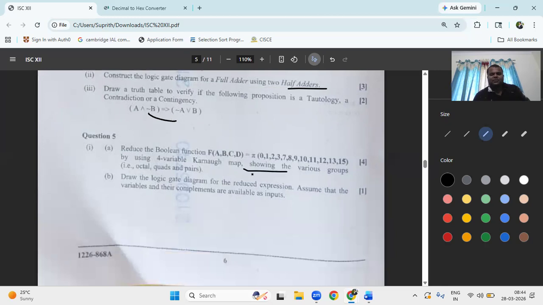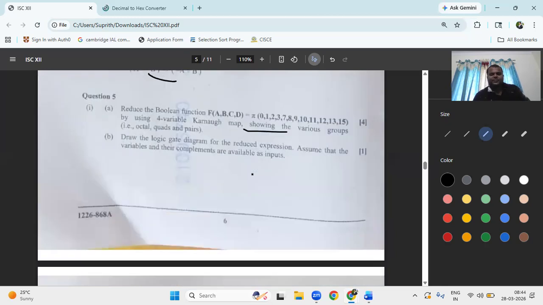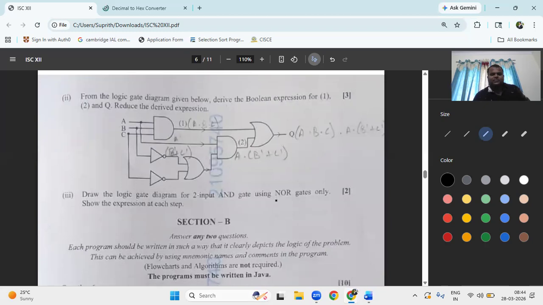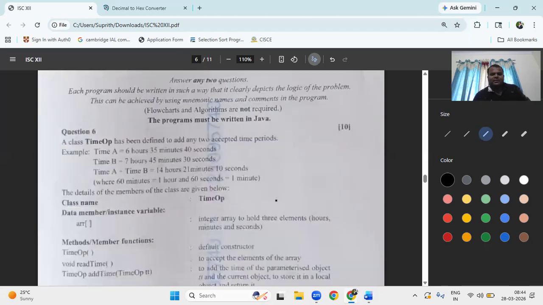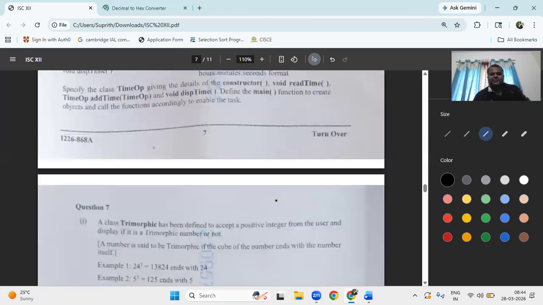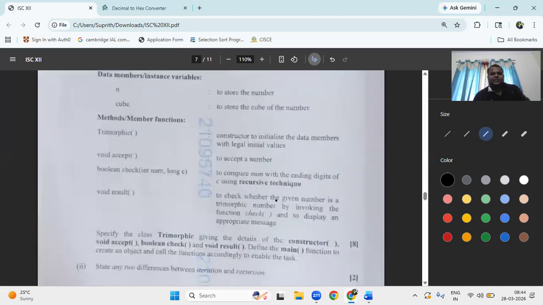He has given the POS and reduce it. And next he has given an expression and a table, and you have to do everything that comes from it. And the logic diagram for the two-input AND gate using NOR gate only, show the expression at each step. But here also, the last time's compare model paper is somehow tricky, not direct questions. But now you have to be ready for everything.